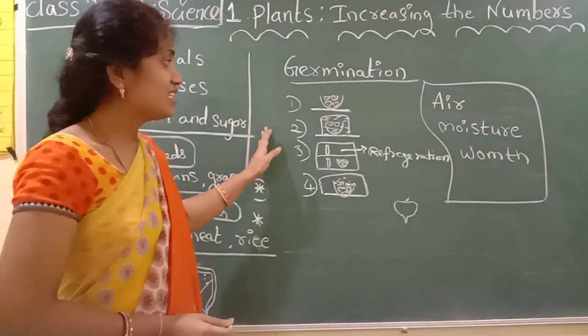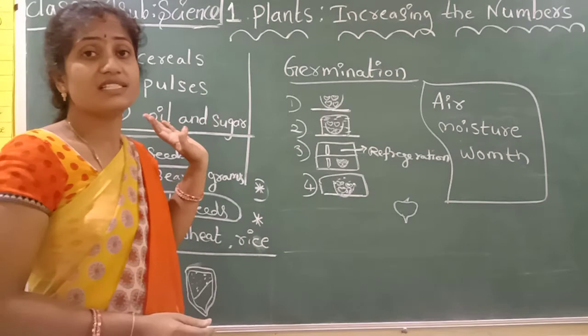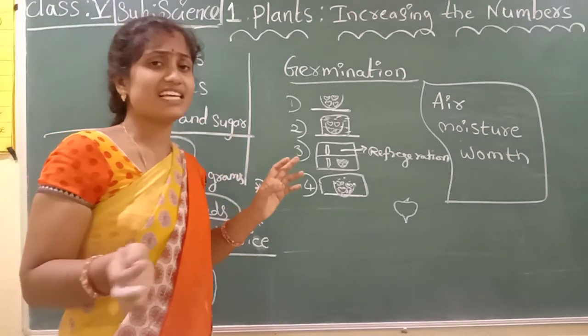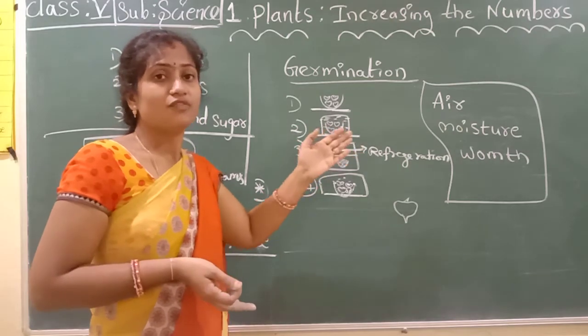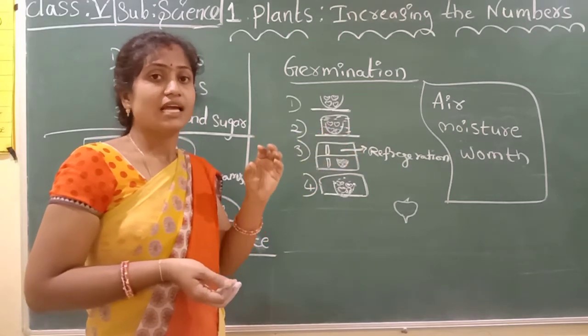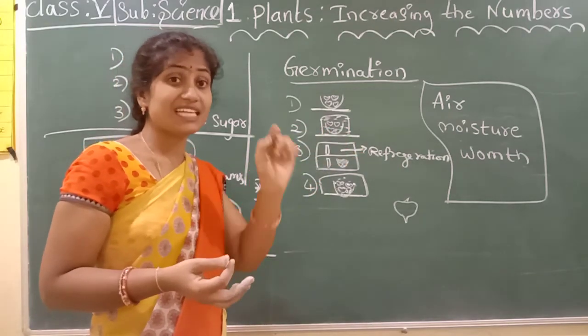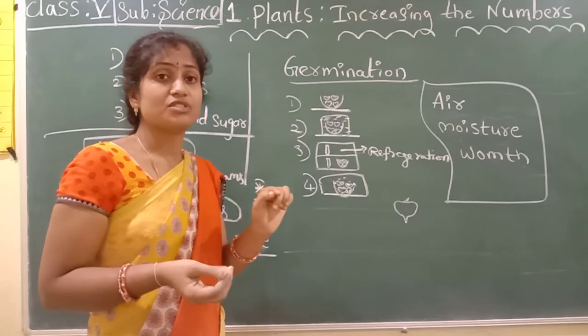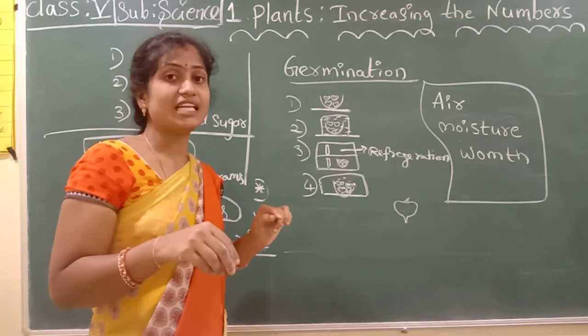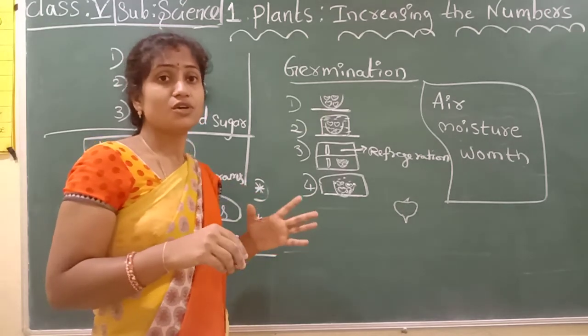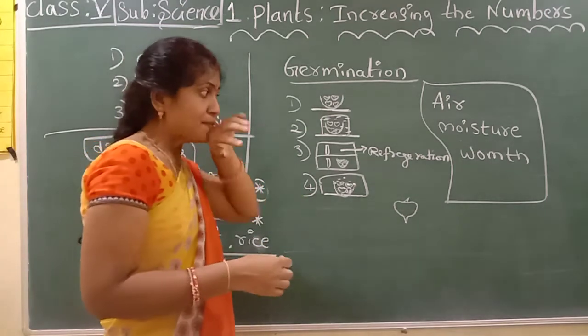Understand children, this experiment is very important, a very easy experiment. At your home you have to do this experiment. You only have to directly observe the tiny shoots or tiny roots. After observing, you can eat those seeds. It is very healthy food. So you have to do it.